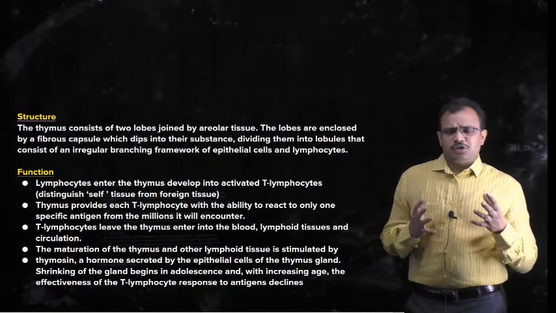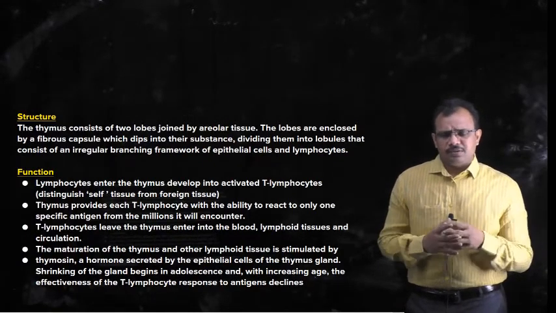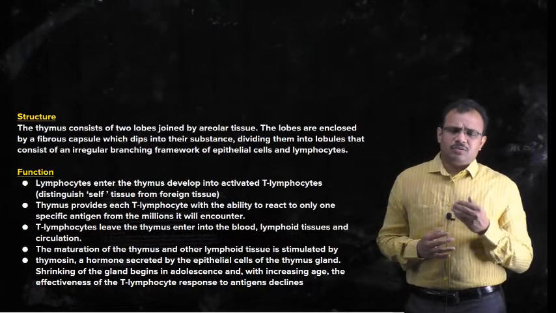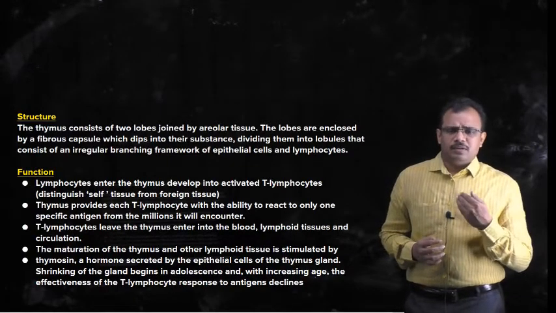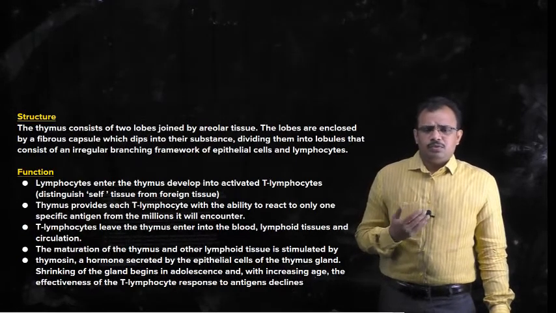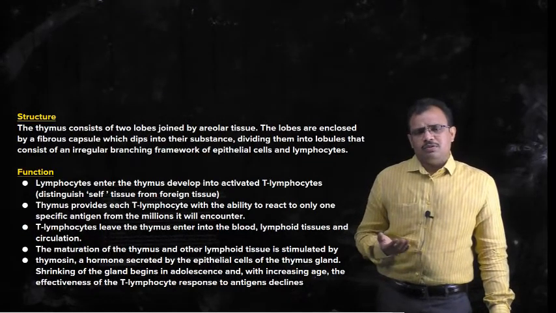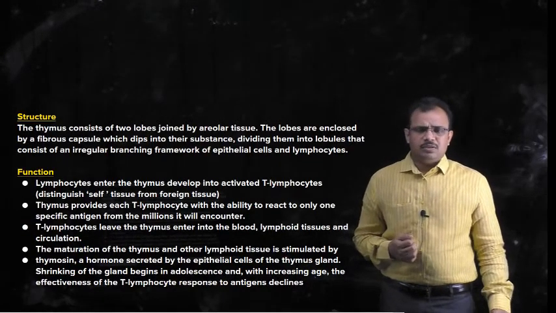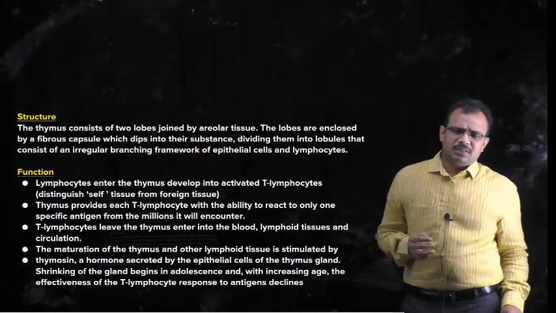This shrinking reduces the activity and function of the thymus gland, so the ability to produce an immune response is also reduced in old age, because the activity of the thymus gland is reduced.